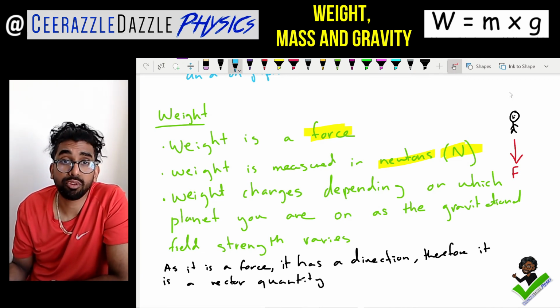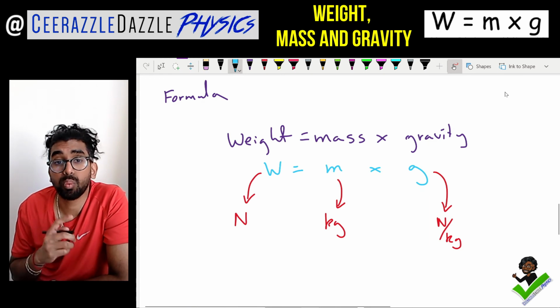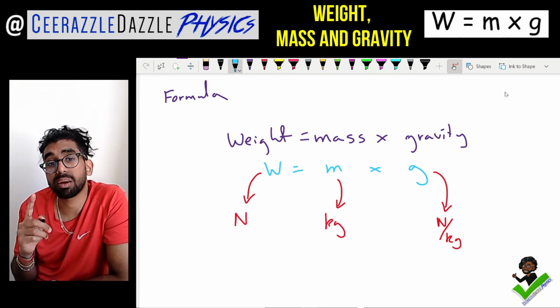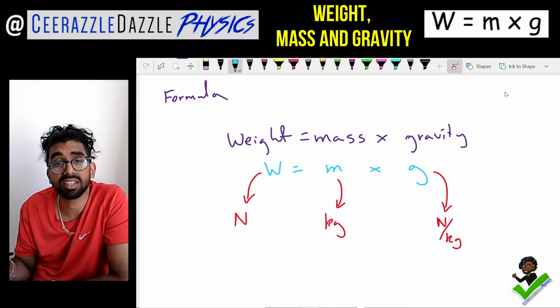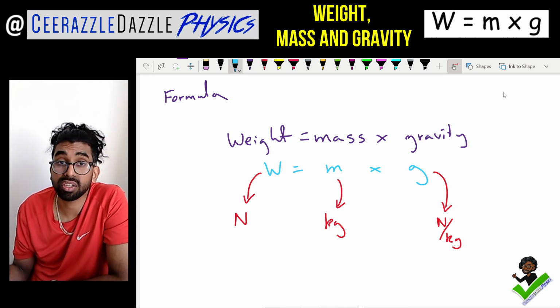Then we talked about the formula. The formula is weight is equal to mass multiplied by gravity, or W is equal to m times by g, where W is in newtons, mass in kilograms, and gravity in newtons per kilogram, guys. Right, so obviously make sure you get the units right. Weight is in newtons, mass is in kilograms.